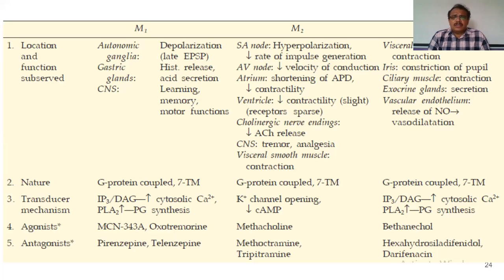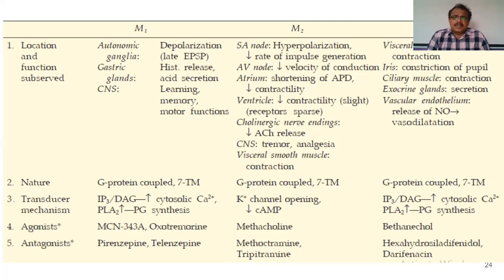Acetylcholine will act on N receptors and also on M1 receptors present in the ganglia, and it stimulates the postganglionic neuron so that it initiates an impulse, and the impulse is transmitted. M1 receptors are also present on gastric glands, which leads to histamine release and increase in acid secretion. And in the central nervous system, it is involved in regulating learning, memory, and motor functions.